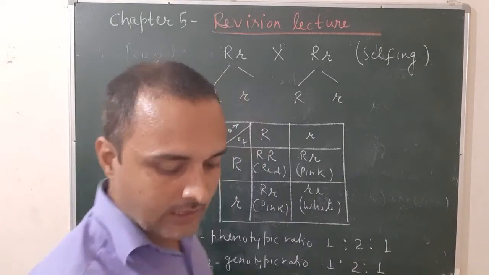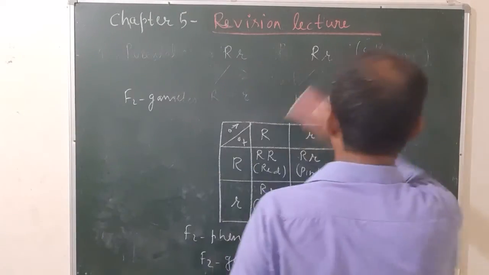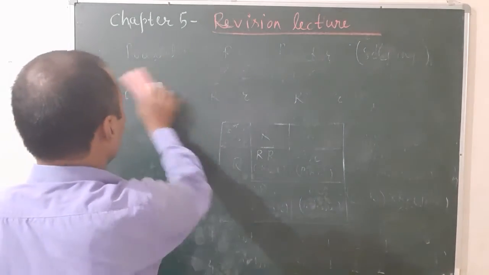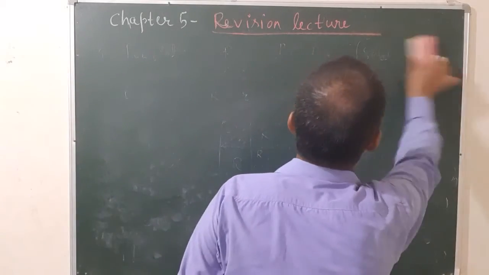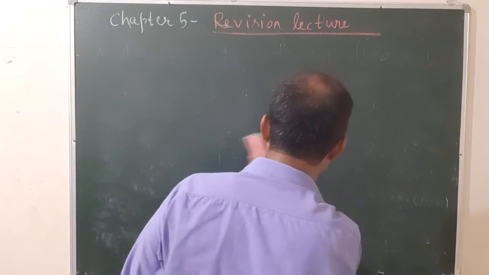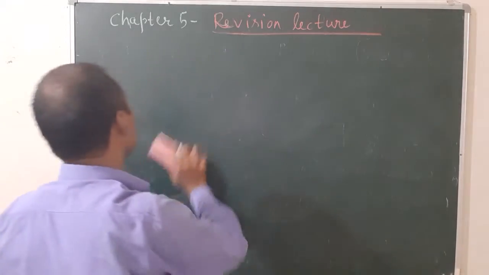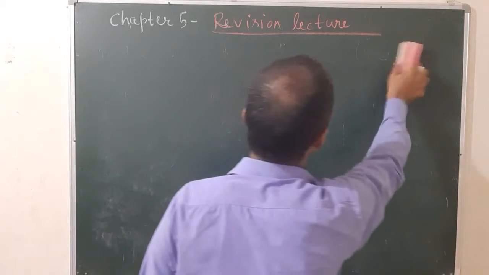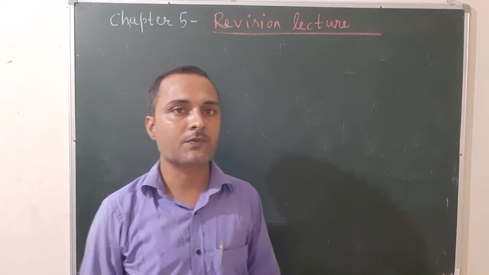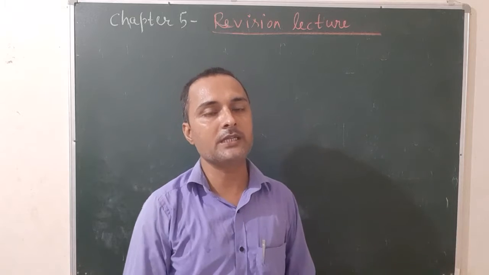Now let us see the second one, codominance. Codominance is defined as the phenomenon in which the F1 hybrid, or first generation progeny, expresses the traits of both the parents equally.